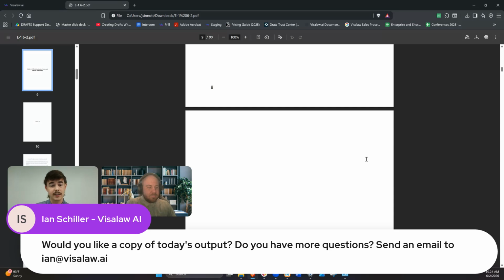Obviously, we don't have a custom template built into this. This is our default template. So this is sort of a good benchmark for you to look at and how we have built these.